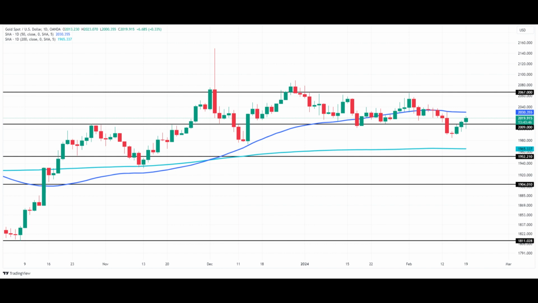Key upcoming economic reports and Fed statements, particularly regarding inflation and interest rate policies, will be crucial for investors to monitor. The market remains sensitive to these developments, and investors should stay alert to gauge the future direction of gold prices.